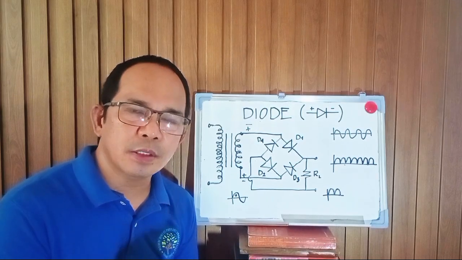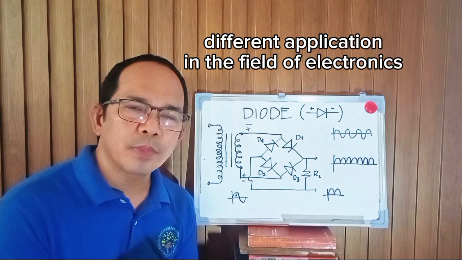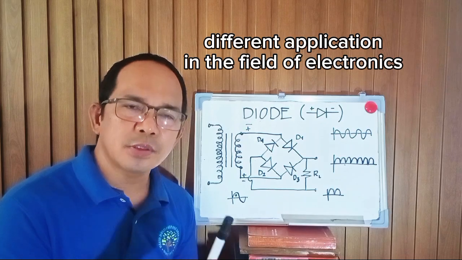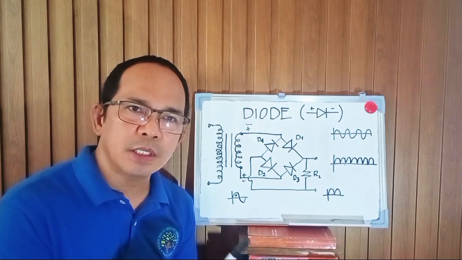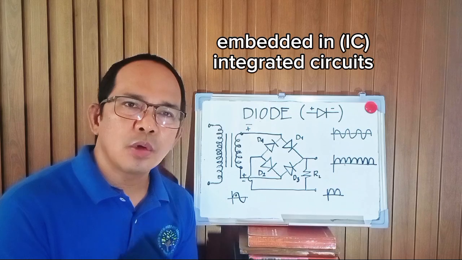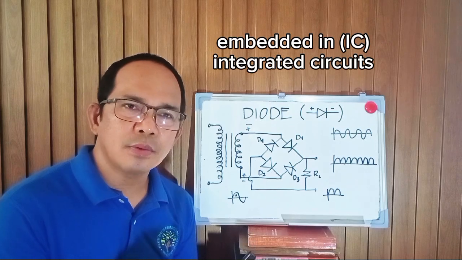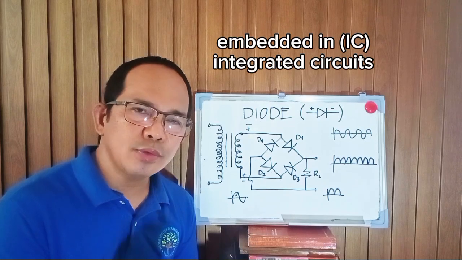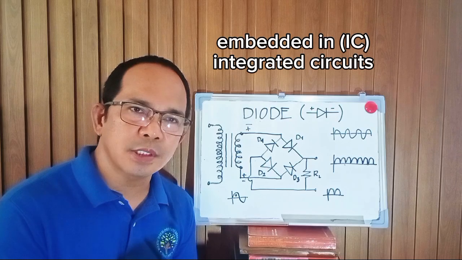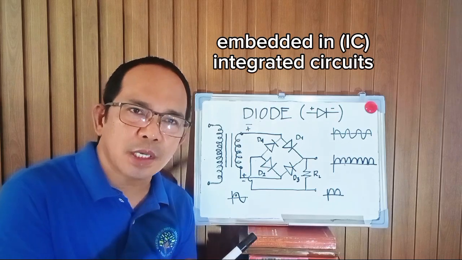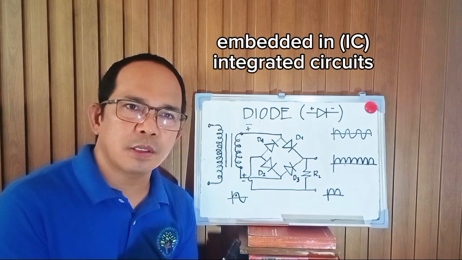And they have different applications in the field of electronics. These transistors are embedded in integrated circuits that we are using now. So, thousands of transistors with different circuits are embedded inside the integrated circuit.